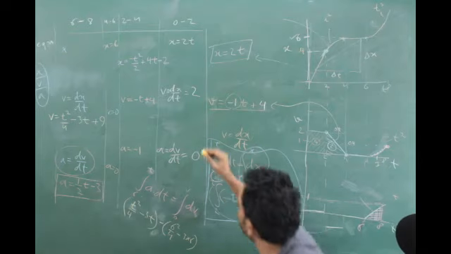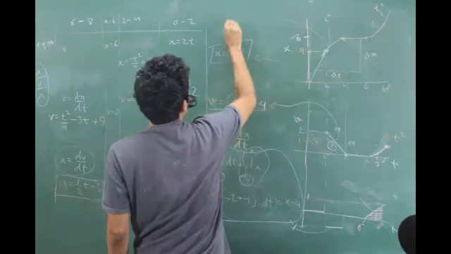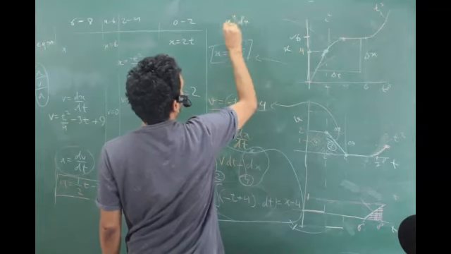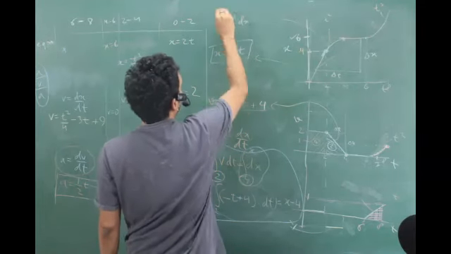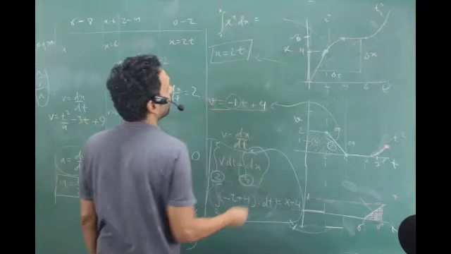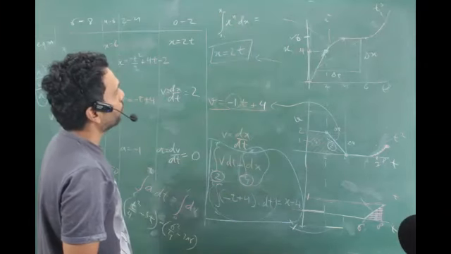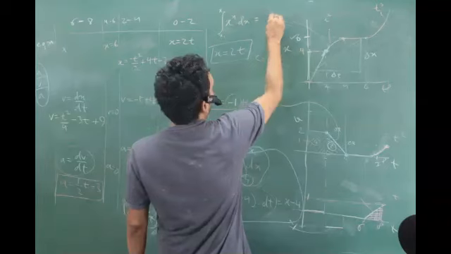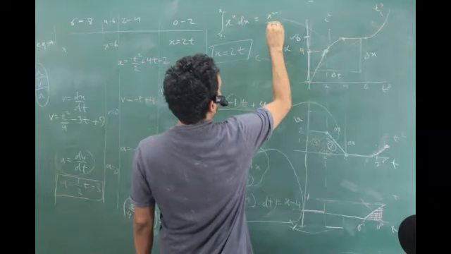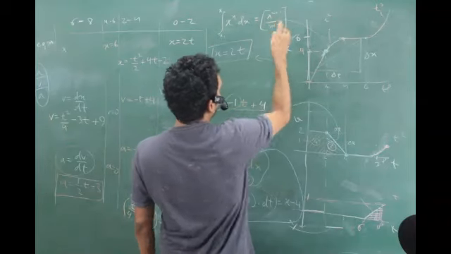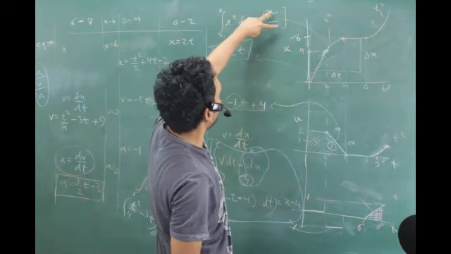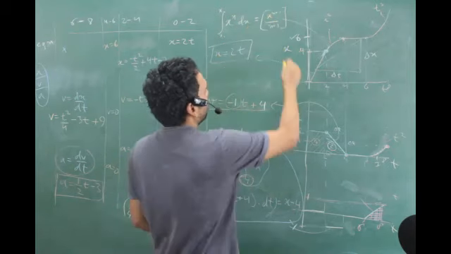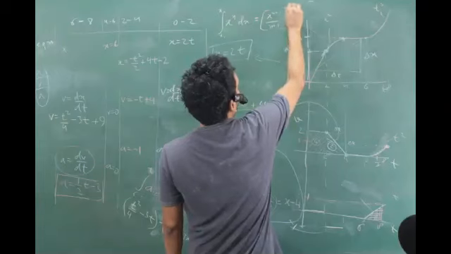Again, let me just write this. I must have mistaken. Integral of x power n dx from x1 to x2, what does it give? Tell me. It gives x power n plus 1 by n plus 1 of that bracket thing. This is nothing. This is not the answer at all, till you have put the limits.